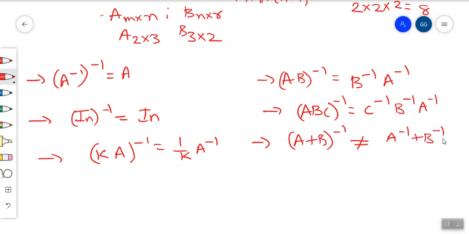Listen aspirants, you need to remember all these results. They're really helpful. Please remember. And you can cross check all these results by taking simple 2 by 2 matrices also.